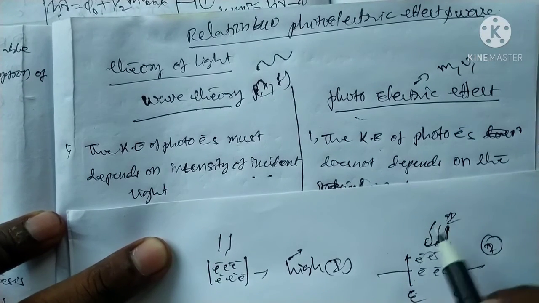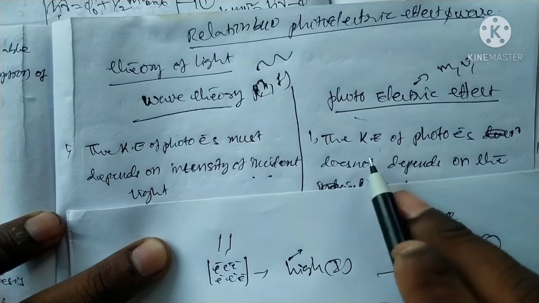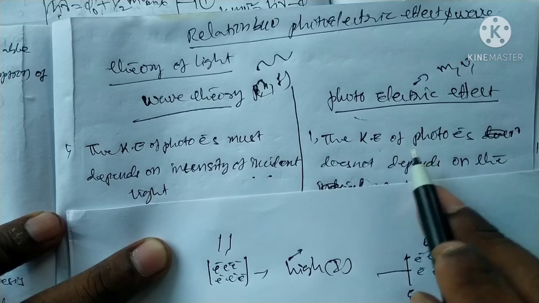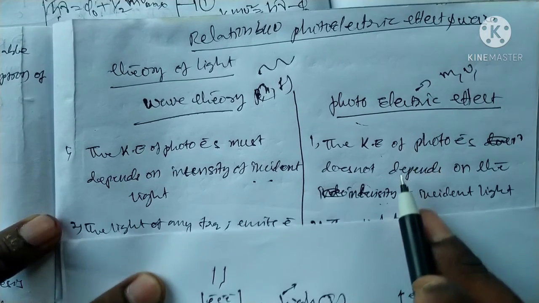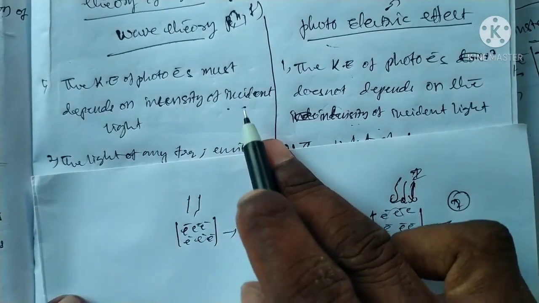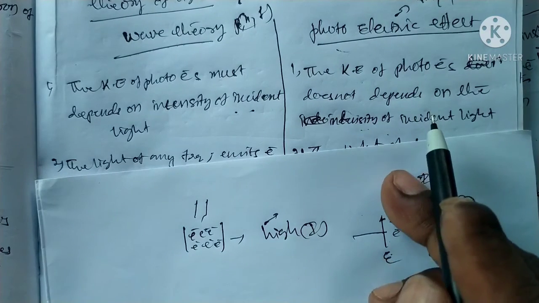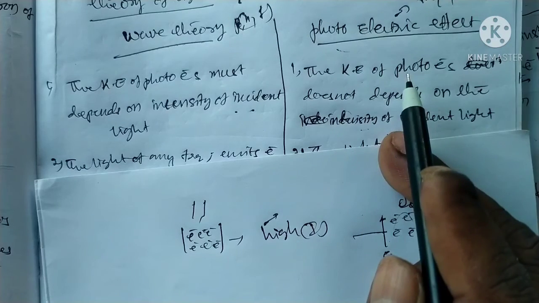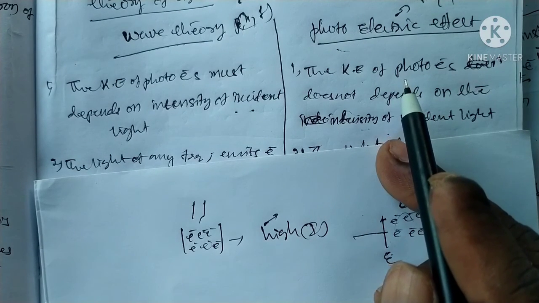When the intensity increases, the current will be more, but the kinetic energy of the photoelectron is independent of the intensity of the incident light. Only in wave theory does it depend on intensity; in the photoelectric effect, the kinetic energy of the electron depends upon the frequency of the incident light.